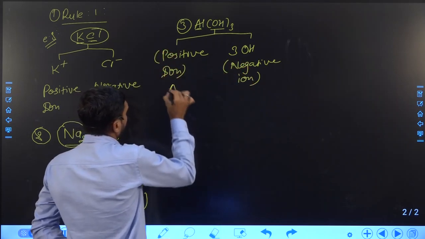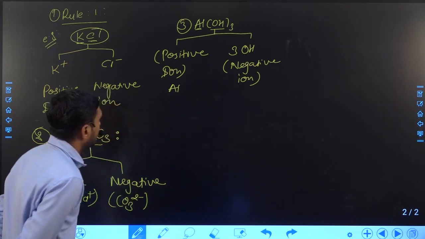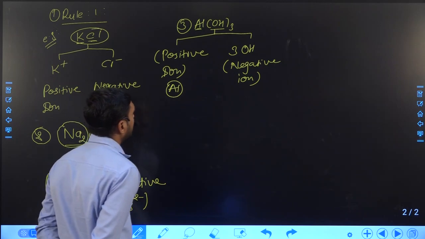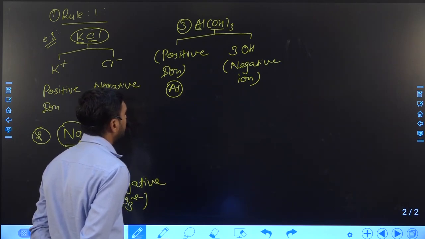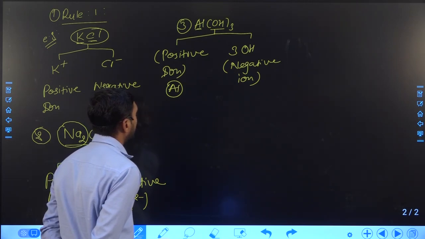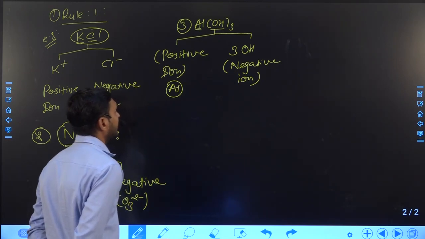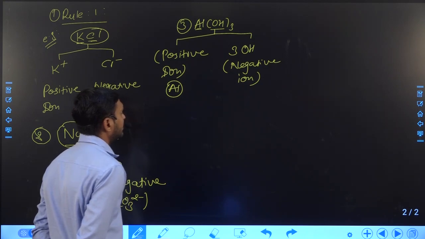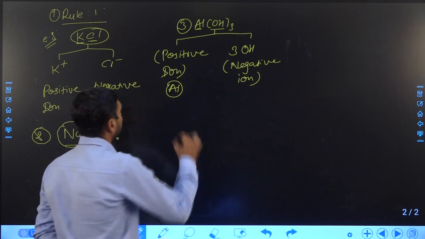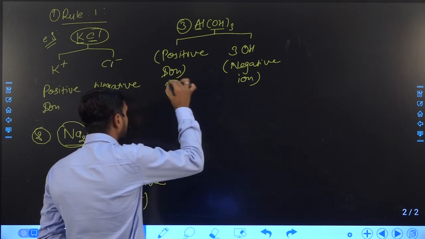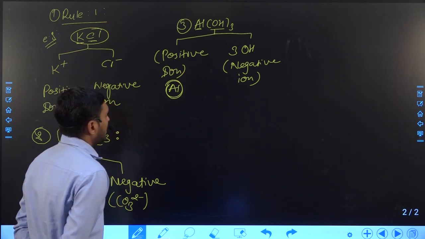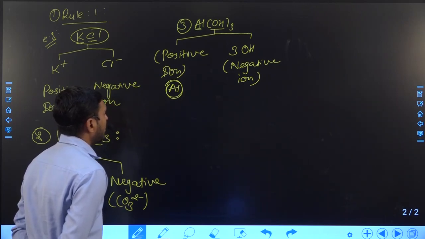Now how can we find the charge on the element? That is a different thing. First of all, we have to find which ion will become the positive ion and which will become the negative ion. We should know that first, and then gradually we will learn how the charge comes on different types of cations and anions.